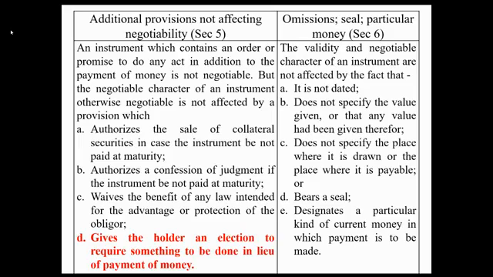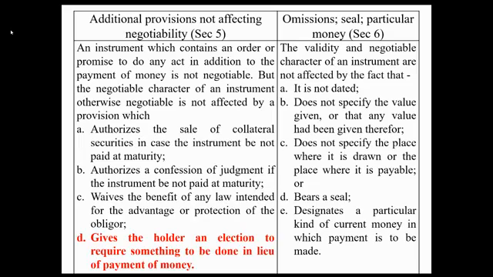Now, let us proceed now sa section 5 and 6. Yung section 5 are additions, section 6 are omissions. Yung section 5, mga additional provision that will not affect the negotiable character of the instrument. Ito naman section 6, mga omission na it will not affect the negotiable character of the instrument.